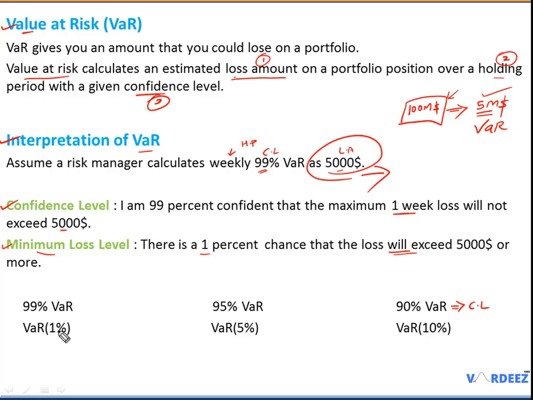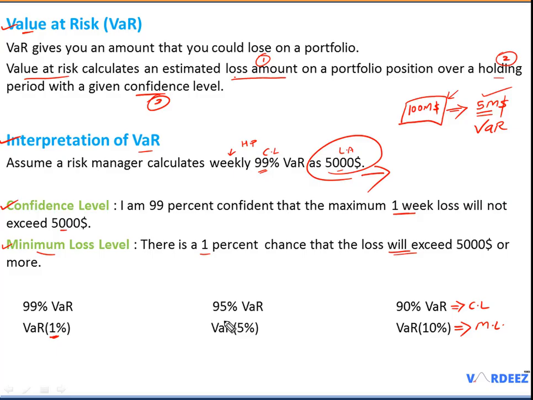And VaR at 1%, VaR at 5%, and VaR at 10% refer to the significance level or minimum loss level. Let's say that if I want to calculate 99% VaR, I can say that I'm 99% confident that my VaR amount will not be exceeded. On the other hand, there's a room for error of 1%, so there's a 1% chance that the loss will exceed.